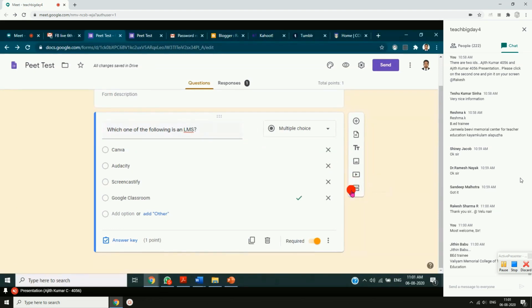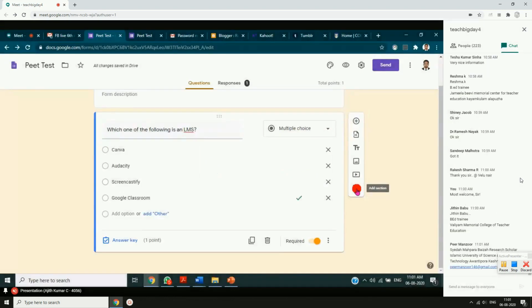This is for adding sections, section 1, section 2, section 3 and all. Maybe this we can do at a later point also. So these are the icons, like a description of this icon which you are seeing on the right side of your Google form. Very simple, easy.